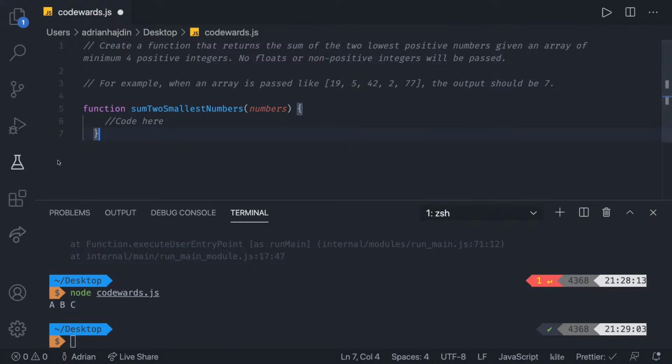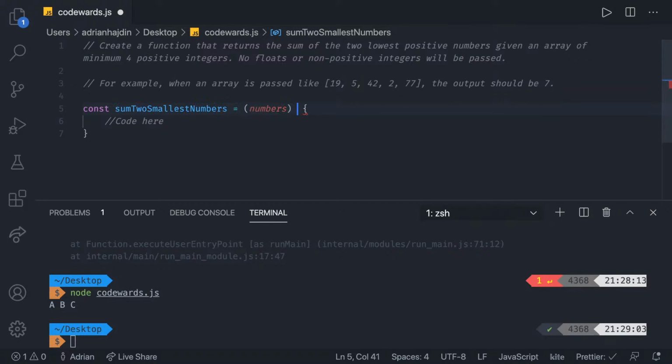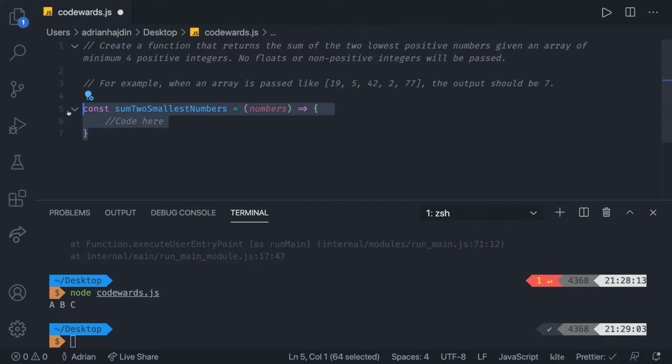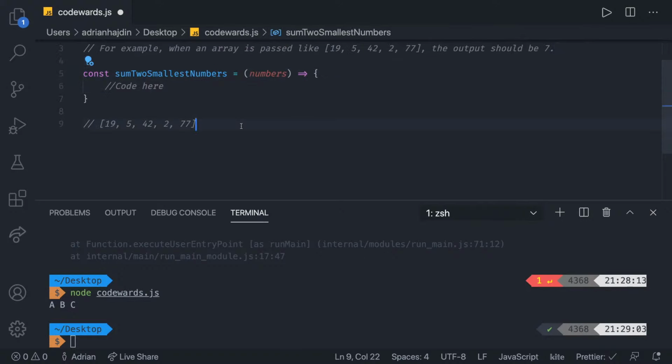Somebody said, or you know what? I'm not gonna look at the comments for this one. Let's try doing it ourselves. Usually you wanna try doing everything yourself before you see the solution online. So I'm gonna make this into an arrow function, and simply we're gonna take this as an example. Once we have the array of 19, 5, 42, 2, 77, the output should be 7 because 5 plus 2 is equal to 7.